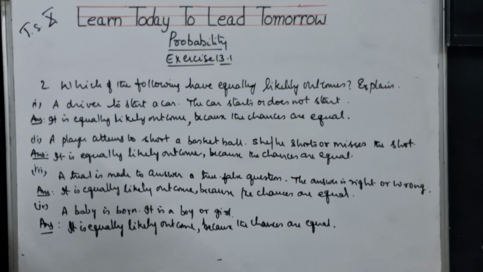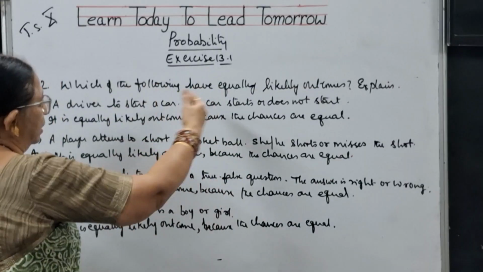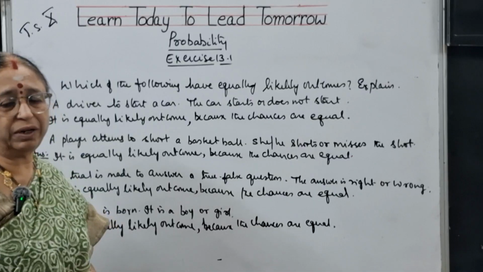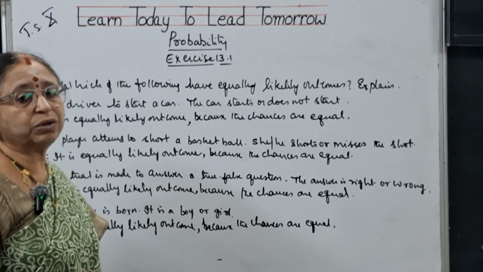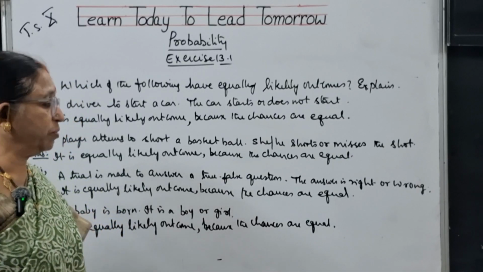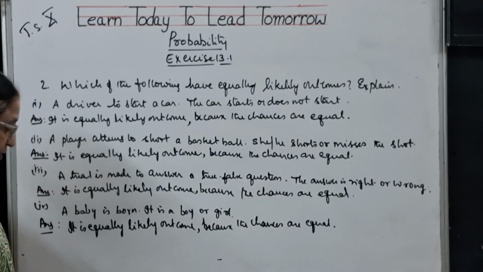Already, when I was dealing with the do-this sums, I have divided the board into equally likely outcomes and not equally likely outcomes examples I have given. In that, I have explained equally likely outcomes will have same chances. Not equally likely outcomes will not have same chances. That you should understand, children. Note it down.